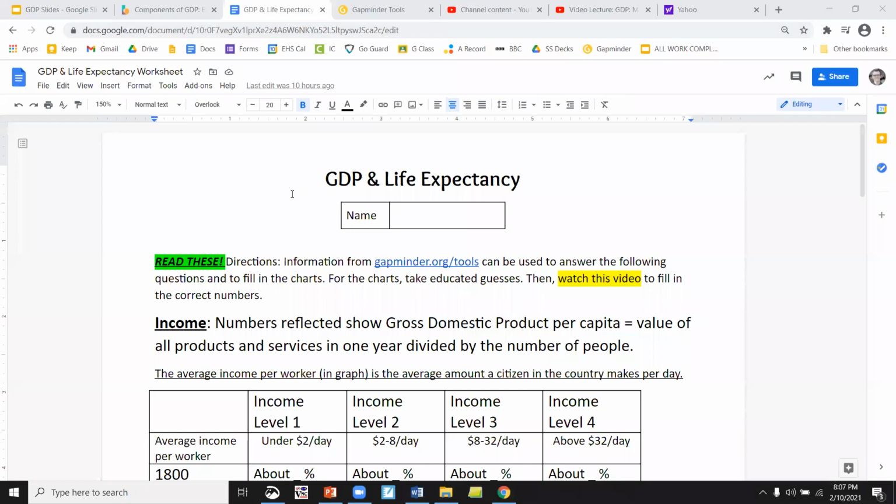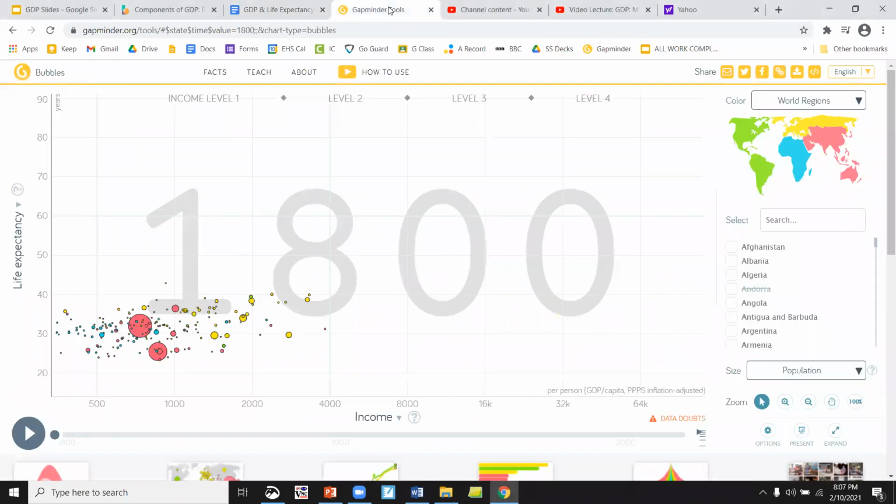Hey, hello everybody. This video is going to help you to understand how to do the GDP and life expectancy worksheet. Now to start, the first thing you have to do is you need to go to this website. So click on that. It'll take you to a website that looks like this.